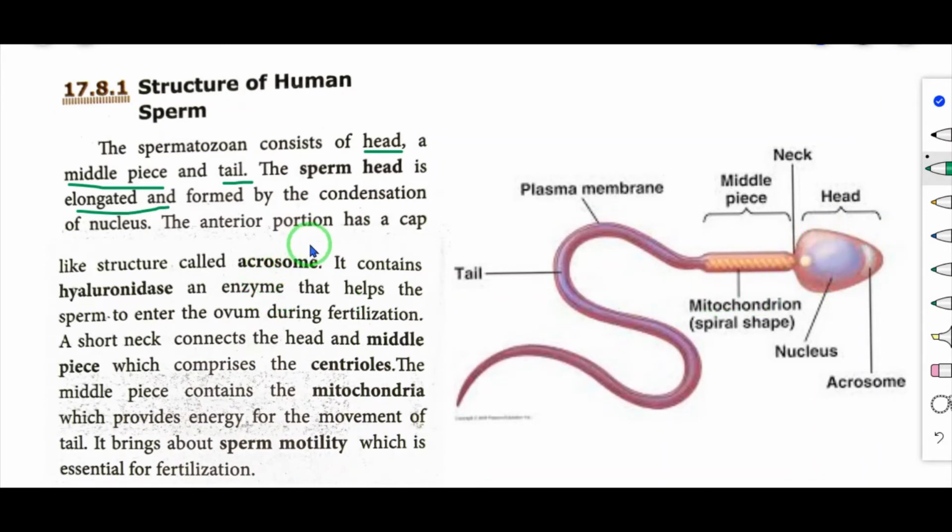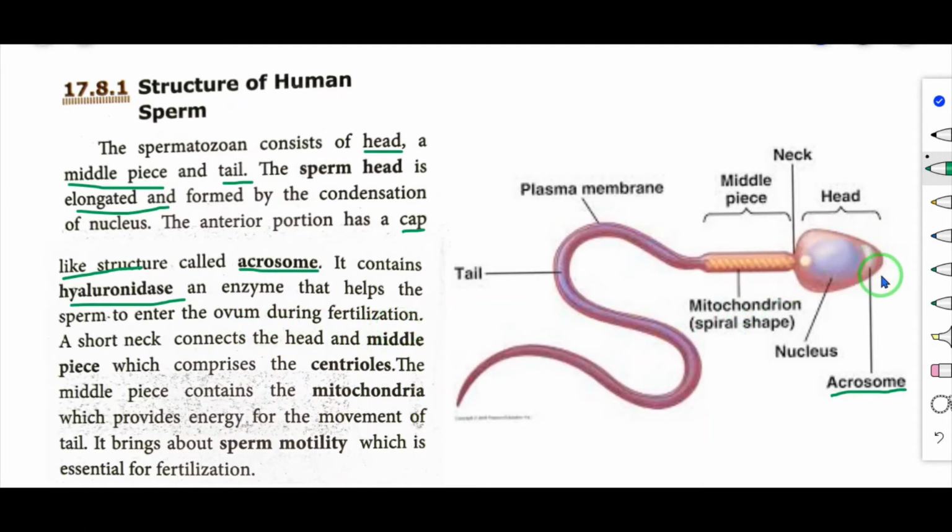Now, the anterior portion has a cap-like structure called acrosome. This is the anterior region. So, here one cap-like structure is present. This cap-like structure is known as acrosome. It contains hyaluronidase enzyme that helps the sperm to enter the ovum during fertilization.